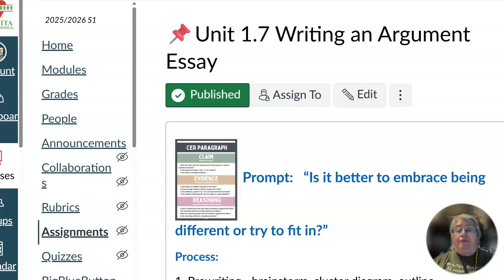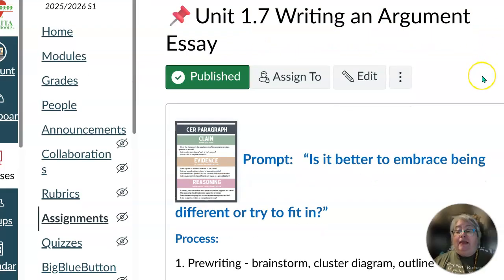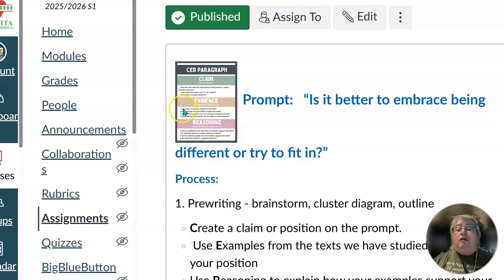Today we are going to write an argument essay based on what we have read over the last 4 weeks. So you'll go into Canvas, access modules, and then scroll down to find the writing an argument essay. You were introduced to this freshman year, the CER paragraph. We are going to turn the paragraph into an essay. So you'll have your claim, your evidence, and reasoning. And instead of it being in one paragraph, it's going to be an entire essay.